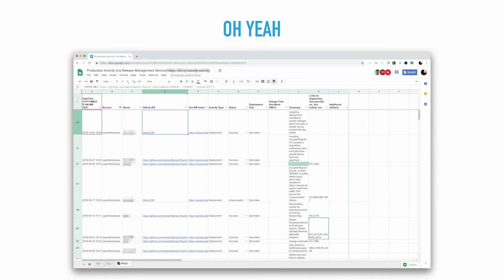You can see in here it is a little bit small up there, sorry. But what the release management service does is it's actually going to read some of the Spinnaker trigger metadata. So we actually send like the current commit, the project and everything like that. And then the release management service hits all these different APIs and will actually create like the GitHub diff link, maybe a Jira ticket, some summary, XYZ. And then everything just gets dumped into this. And you can see at the very bottom down there, there's int, stage, and production. So if you want to know which environment, just switch the sheet that you're looking at. And this actually works pretty well.